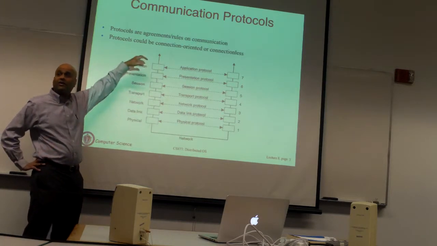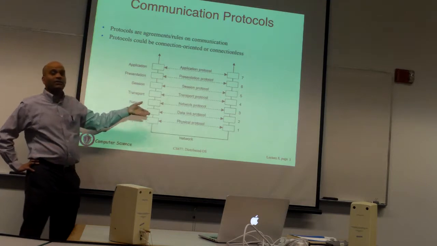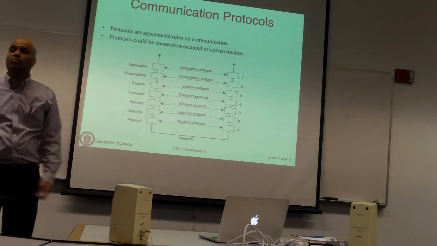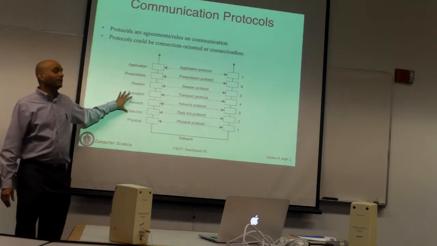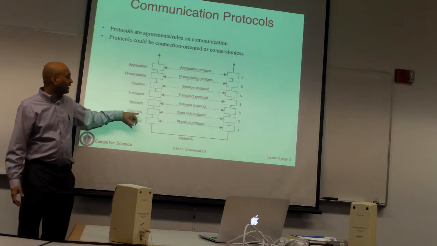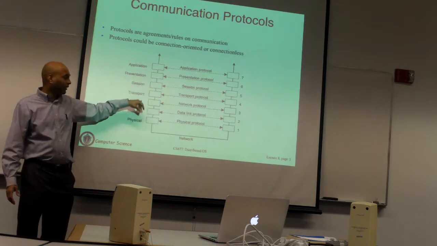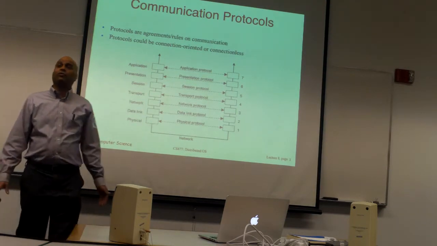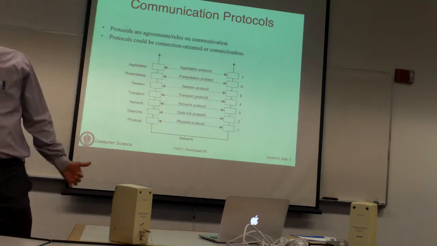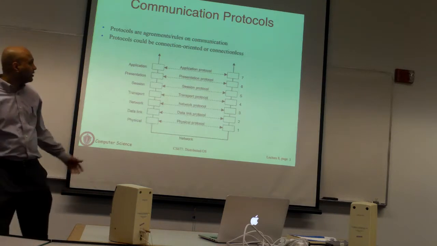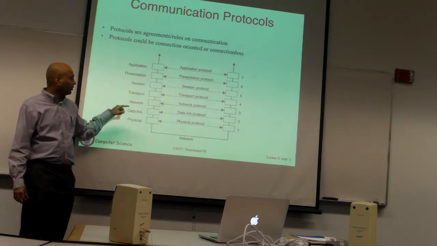You'll see that there are layers here. Okay, the physical layer is simply the wire that you use for communication, or the wireless channel you use for communication. That's the physical layer. The three layers that are typically present in any protocol stack are the data link layer, network layer, and transport layer. Examples of data link layer could be something like Ethernet or Wi-Fi or cellular, 3G, 4G. Those are all examples of data link layer, MAC layer protocols.